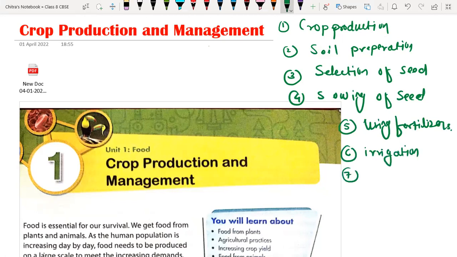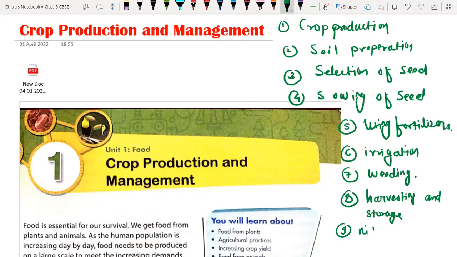Seventh point we will discuss weeding. Eighth point we will cover in this chapter, harvesting and storage. Harvesting of crop and storage of seed. Ninth point we will discover nitrogen fixation by rhizobium bacteria.